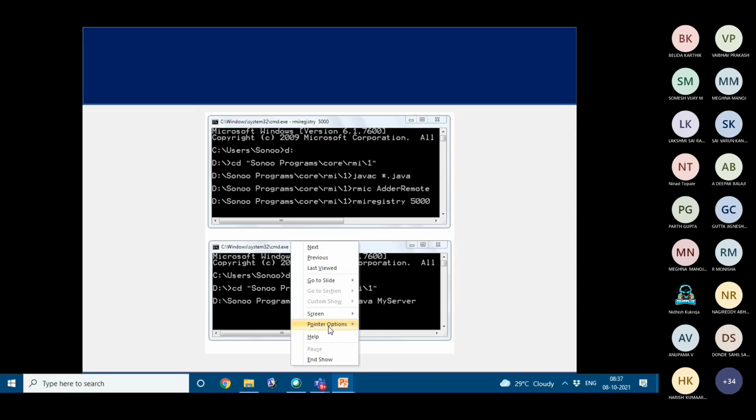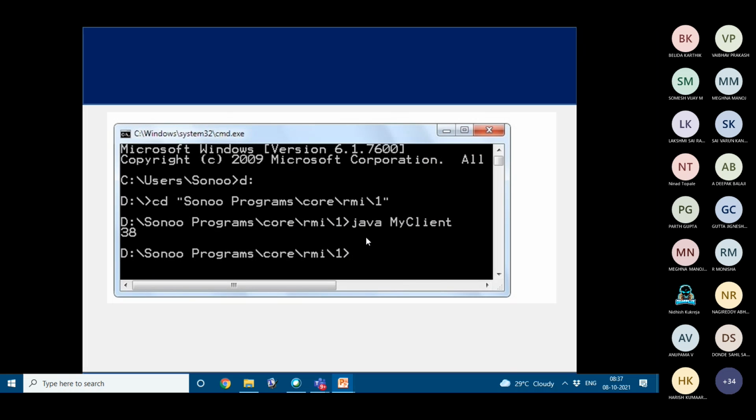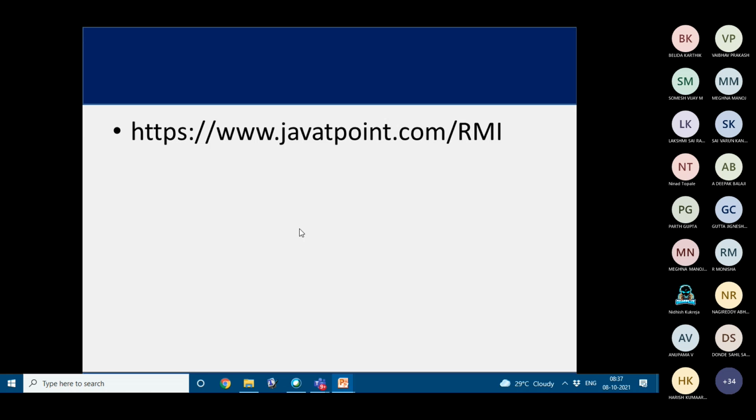So when you compile, this is how you can do it. This is javac star.java, rmic AdderRemote, and rmiregistry with the port number. Then we have to open another command prompt and create the stub and skeleton. Then java MyServer, and java MyClient. These are in separate command prompts.